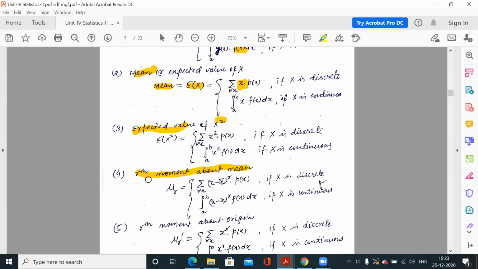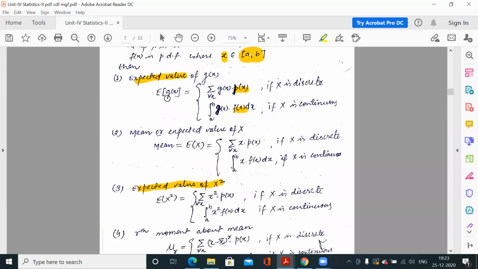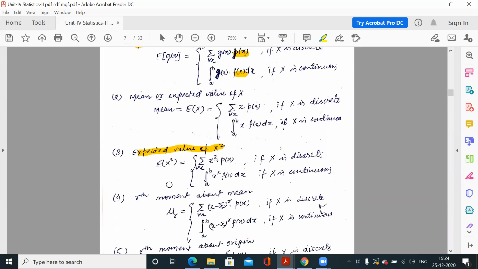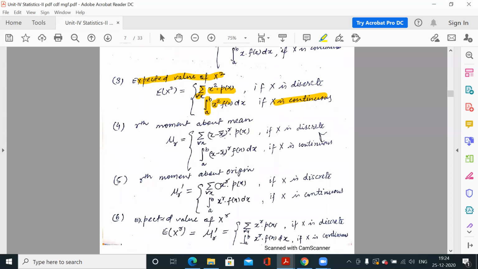Now the expected value of x square. So similarly now gx is x square. So what is the expected value of x square? This x square would be multiplied to px, or this x square would be multiplied to fx. So expected value of x square is x square dot px, for every x, and then you have to add all these multiplications. And if x is continuous, then x square dot fx, and you have to integrate between a to b, the given interval.